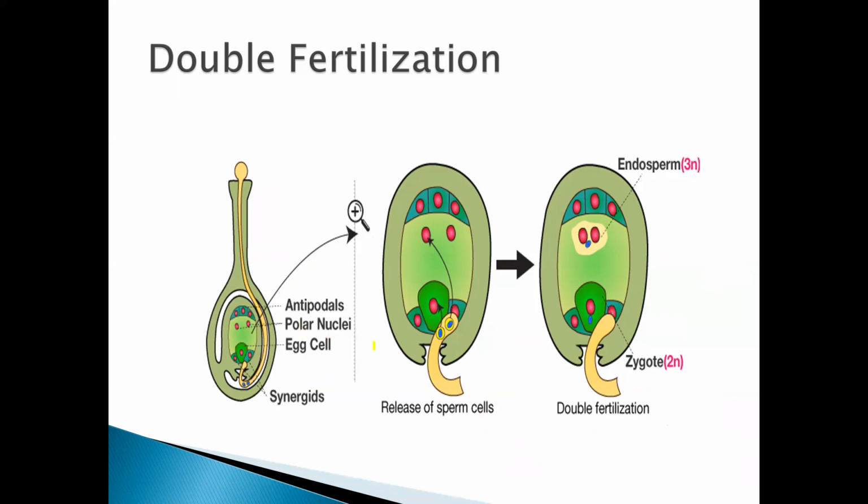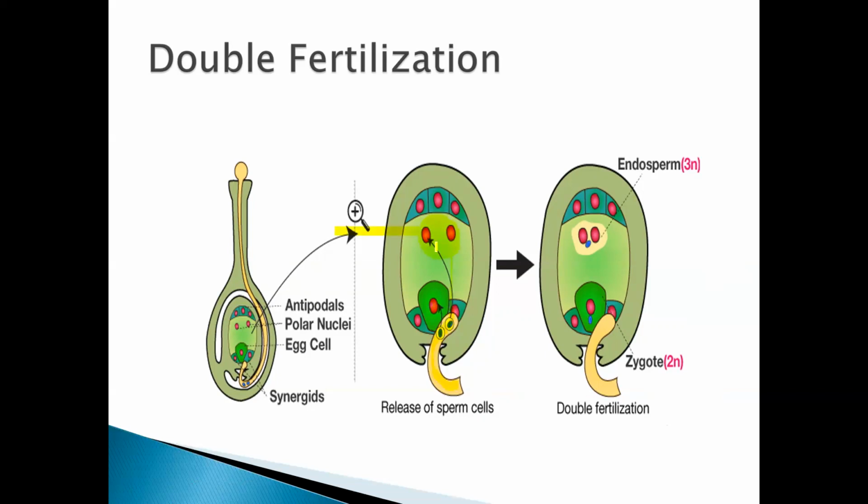Now see here, students, this is an embryo sac. Now what happens here? Here this male gamete enters inside. One male gamete will go and fertilize the egg, and another male gamete goes and fertilizes the central cell. As it fertilizes the central cell, triple fusion takes place.